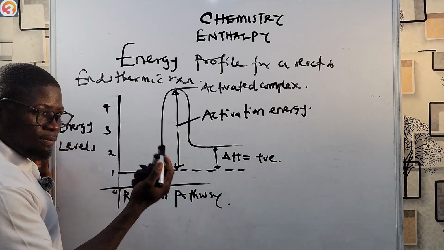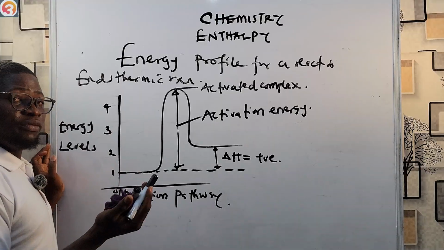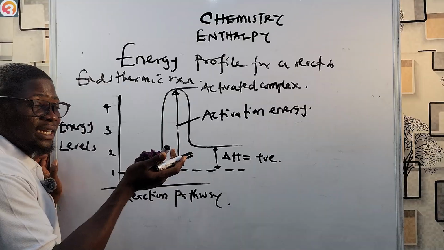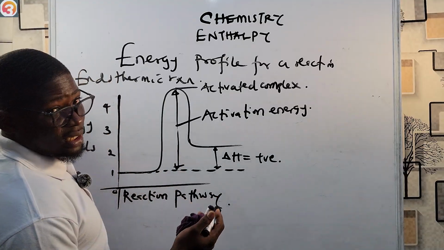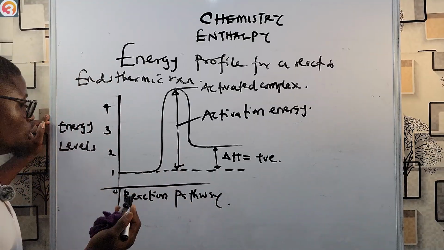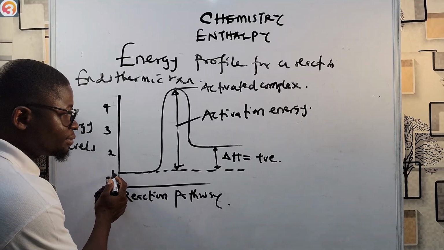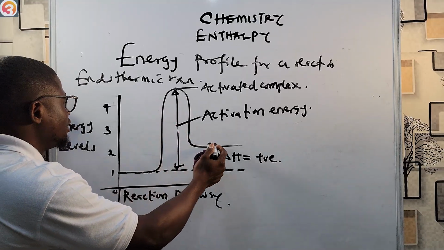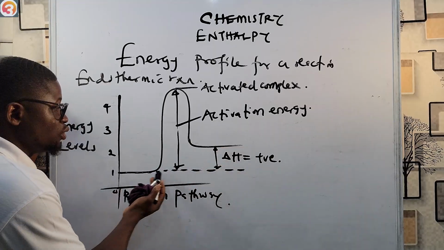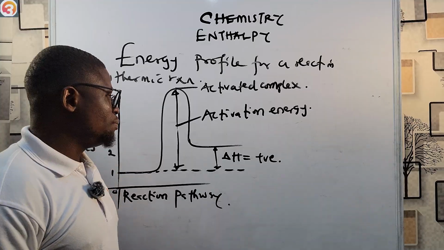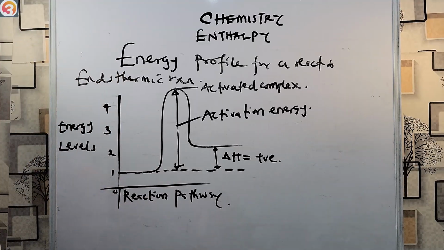That's why it's good to number it, in case you are confused about where it starts from. Because if you see the one for exothermic reaction right now, you may be confused: are these two not the same? But they are not the same, so you must know where the diagram starts from. This one starts from somewhere like 1, goes up high, and doesn't get to this one again. It branches off. So this is the energy profile diagram for an endothermic reaction.